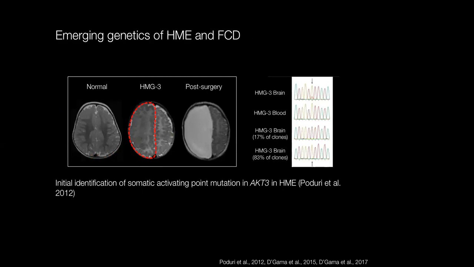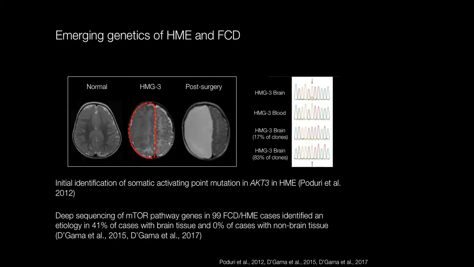If you look at the sequencing trace from the brain, you can see that there's a big yellow peak at the location indicated by the arrow, which is the reference or wild type allele. But then in the brain, there's also this tiny red peak that you could easily miss and think maybe that's background noise. We don't see that red peak in the blood. And then when we did a validation experiment using subcloning, we found that this was in approximately 35% of cells. And this work was done by Anne Poduri, who now also has a lab at Boston Children's Hospital and is a pediatric epilepsy specialist.